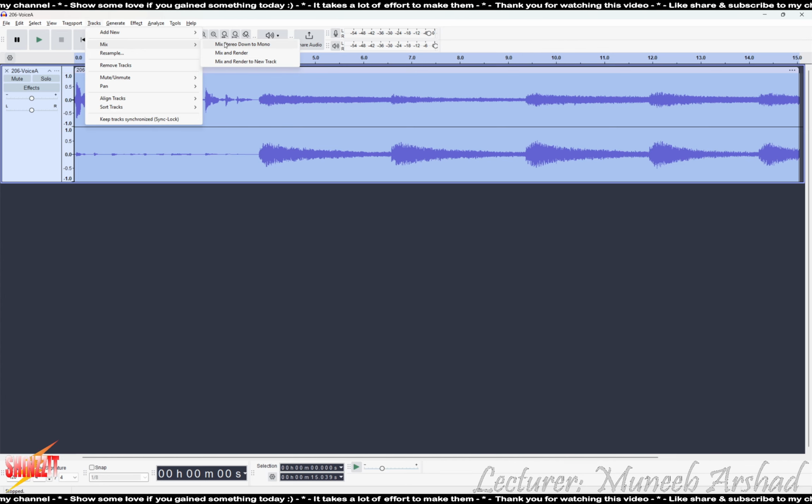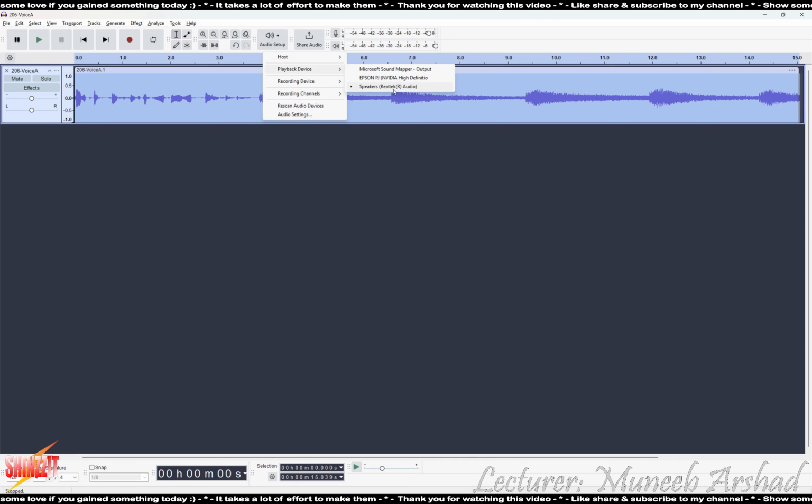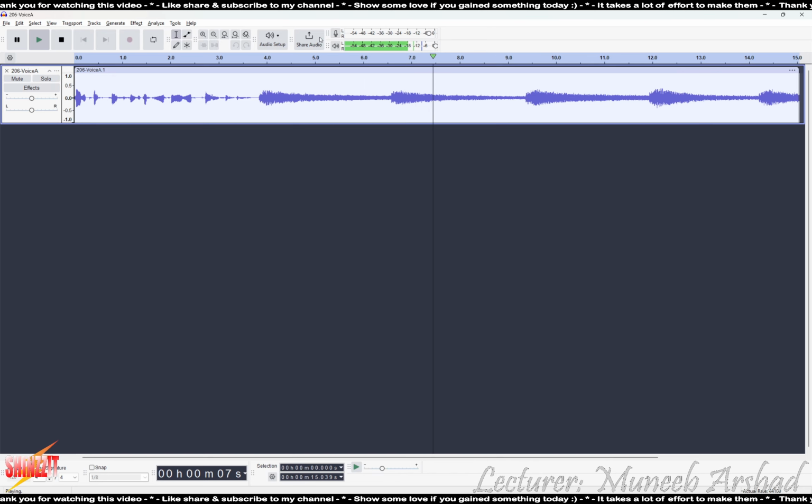Second, we are to trim the clip to remove the bells. For that, we're going to listen to the sound, so let's select the audio device. Okay, fine. Volume is maximum.